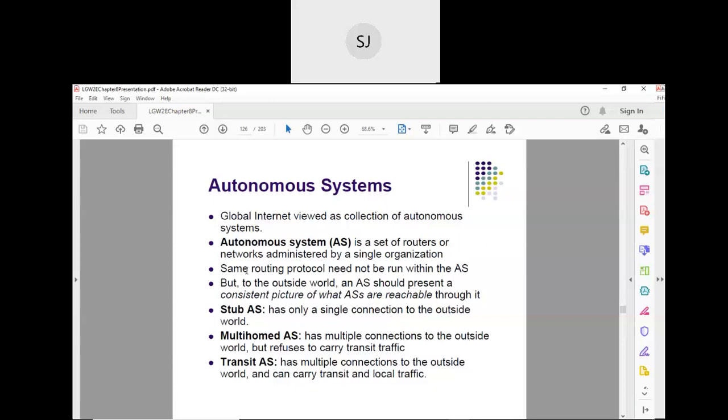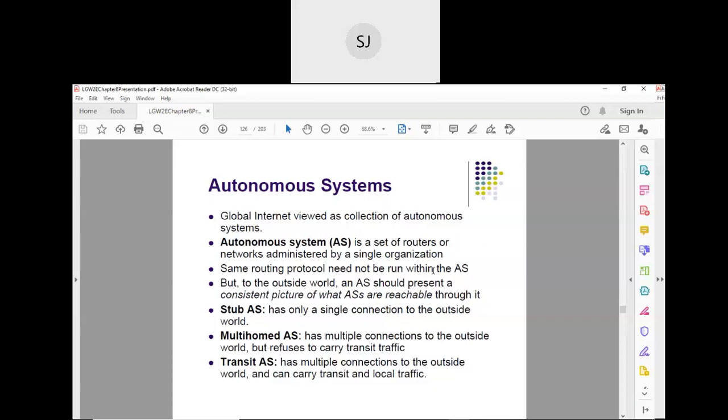Now, the same routing protocol need not be run within an autonomous system. As an autonomous system consists of a network of networks, that doesn't mean every network within it should run the same routing protocol. Are you getting my point? Assume that an autonomous system consists of around 10 different networks.